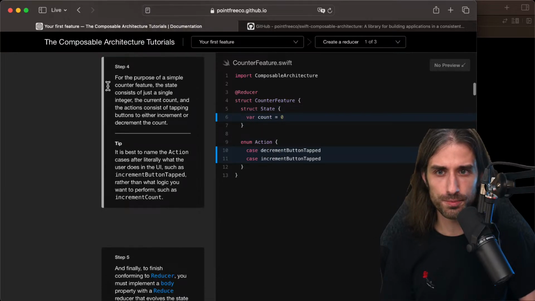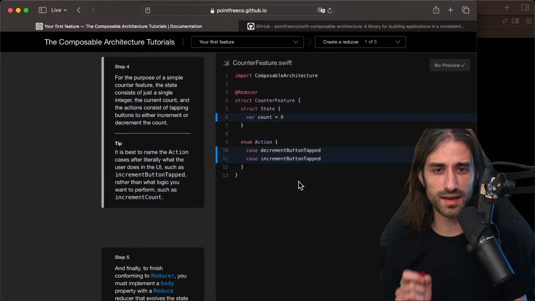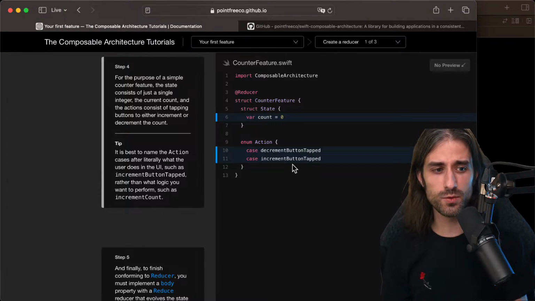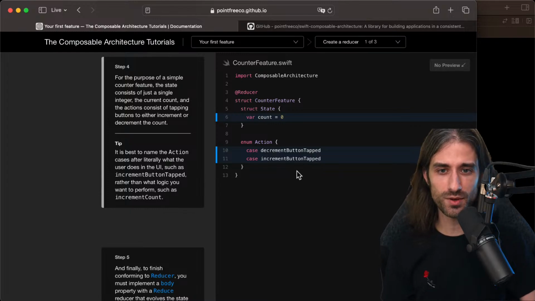So step 4, for the purpose of a simple counter feature, the state consists of just a single integer, the current count, and the actions consist of tapping buttons to either increment or decrement the count. And I would even say that they say button tapped. That's interesting that they choose to say button tapped, because by saying button tapped, they kind of link incrementing with a button being tapped. But I would have expected to just have increment and decrement, because it could be triggered by other things than a button. So it's an interesting choice in the name. We'll see if there are other conventions like this.